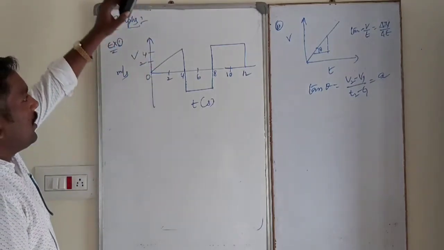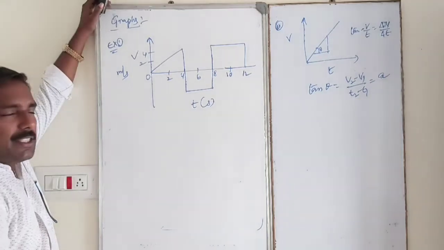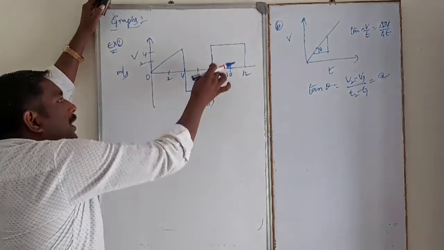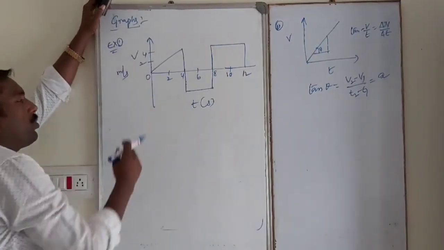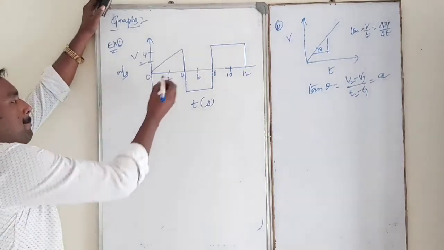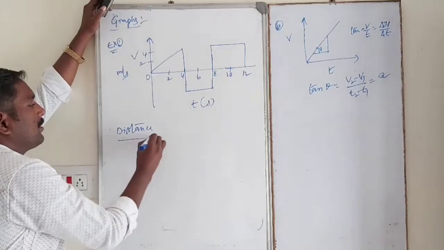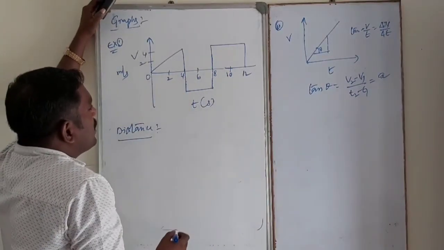So in this case, how to find the distance and displacement? Area under the curve indicates distance or displacement. First of all, we calculate the distance: the total distance traveled by the body.